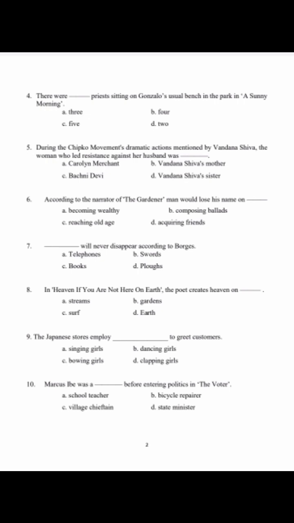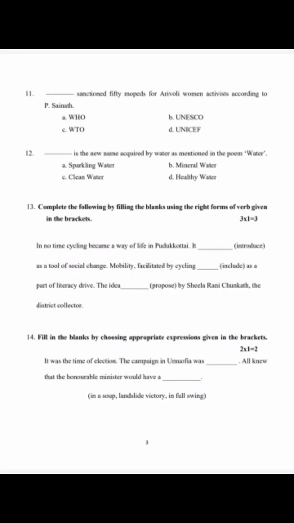Next, Marcus IB was dash before entering politics in the voter. What is that? He was the school teacher. Okay. Next, 11th one, dash sanctioned 50 mopeds for elderly women activist according to P. Sainath. Who? UNICEF. Dash answer. Okay, last question of the 1 mark question. Dash is the new name acquired by water as mentioned in the poem Water. That is mineral water.